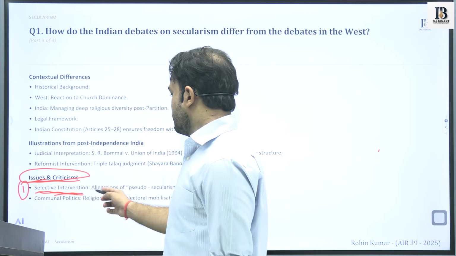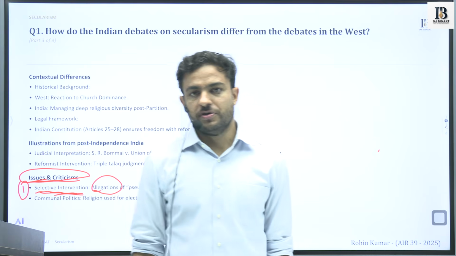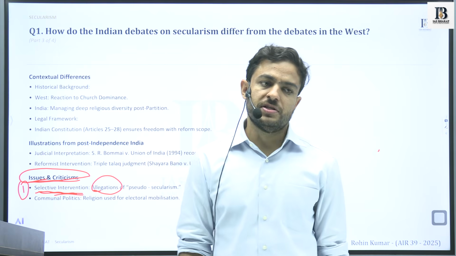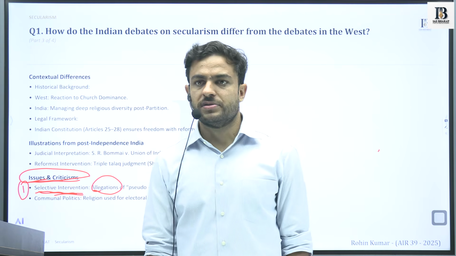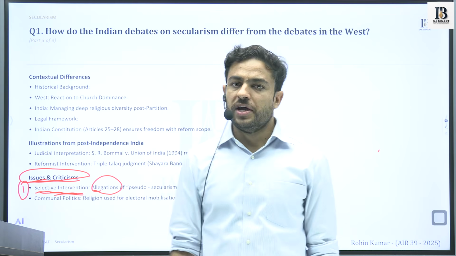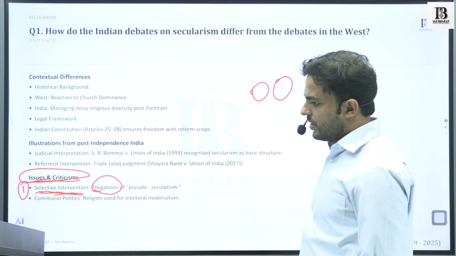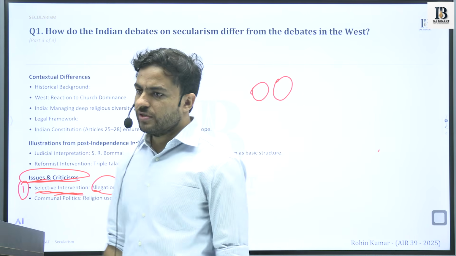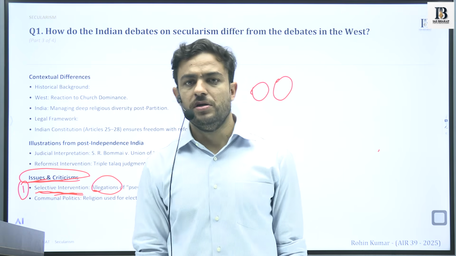So certain allegations have been made with respect to the nature of the model of Indian secularism, which has been described as pseudo secularism. Why? Because the concept of secularism formally began in the West, though the idea had existed in India for centuries.